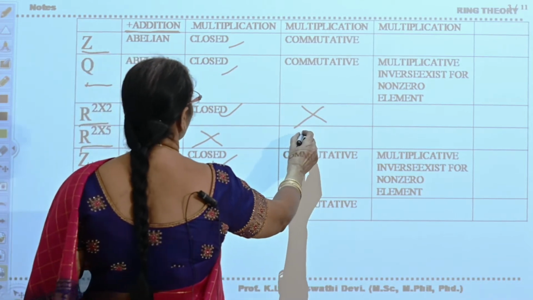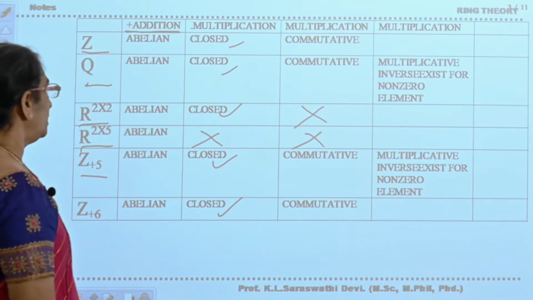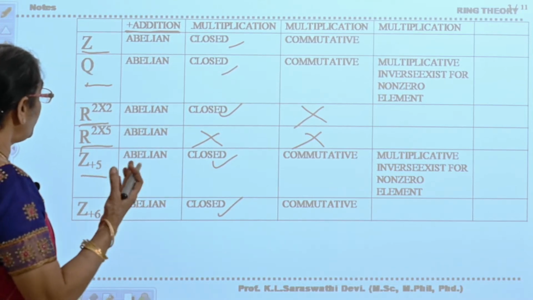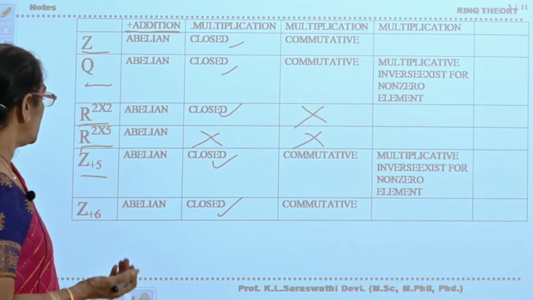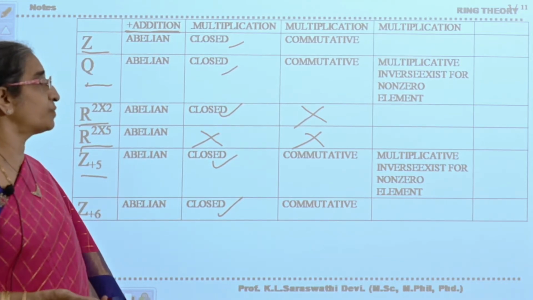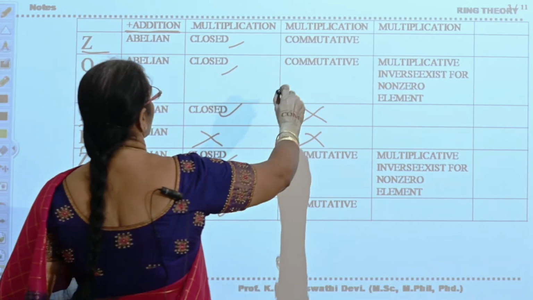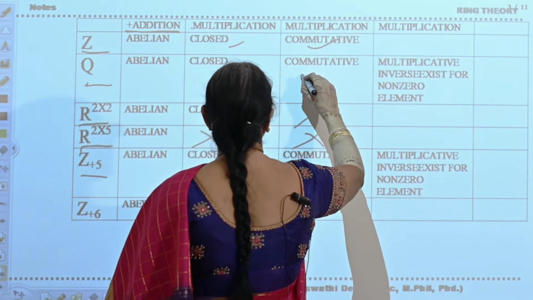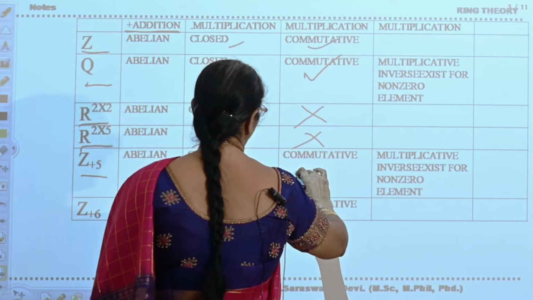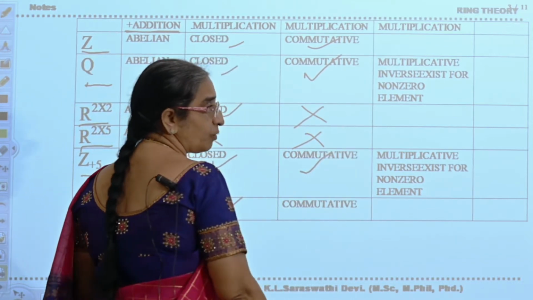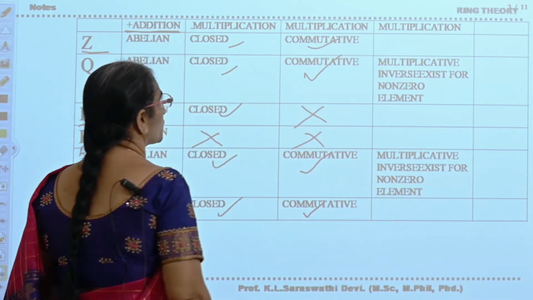And for 2 by 5 matrices multiplication itself is not possible, so commutativity does not apply. Z5 with multiplication modulo 5 is commutative. Z6 is also commutative with respect to multiplication modulo 6.